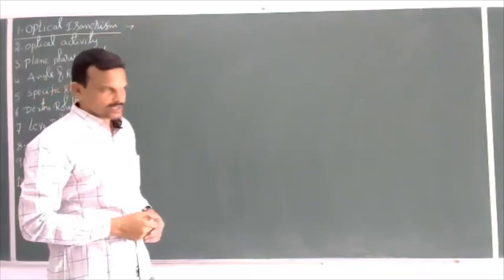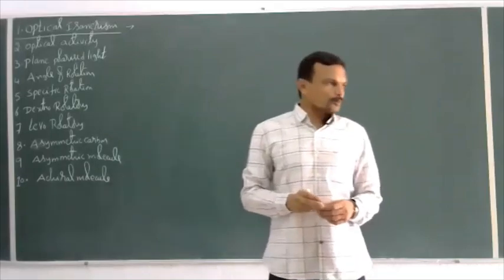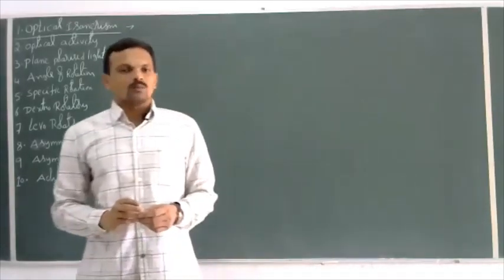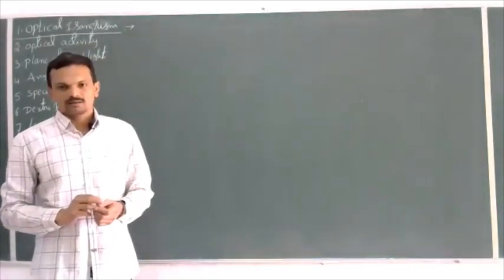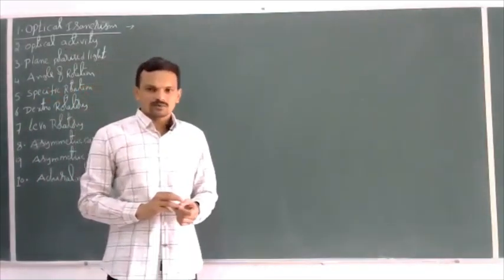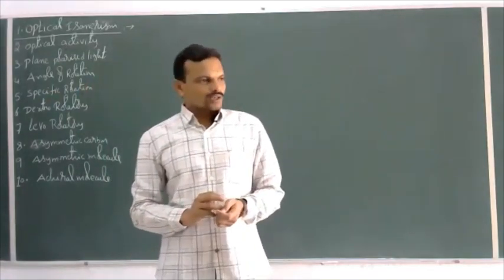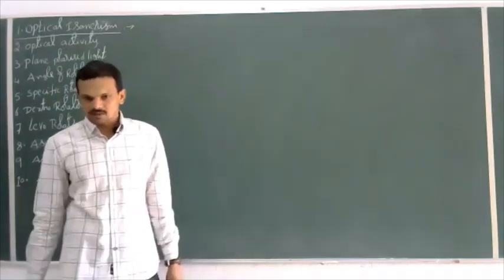See, what are optical isomers and what is optical isomerism? This isomerism is based on the optical property. Optical isomers means two or more compounds having the same molecular formula but differing in the rotation of plane polarized light are called optical isomers, and this phenomenon is known as optical isomerism.